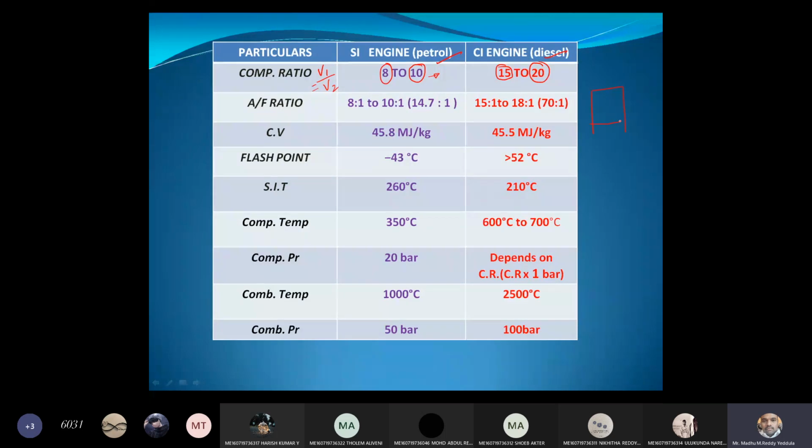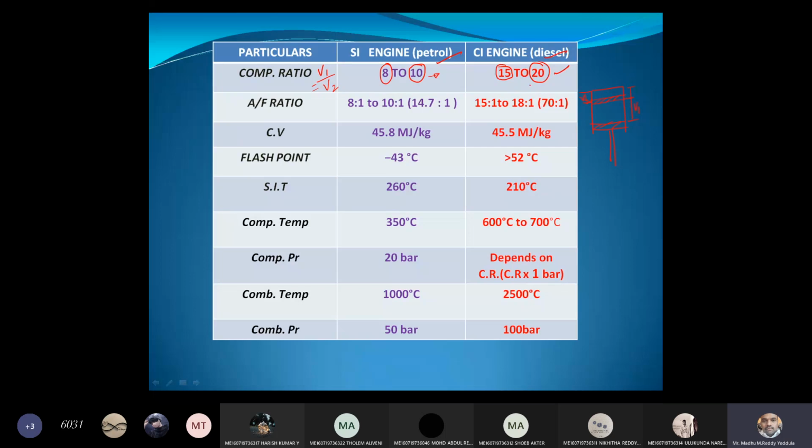This is the start of the compression, and this is V1, and let us say this is the position of the piston at the end of the compression. Now this is V2. This V1 by V2 value is the compression ratio. So the compression ratio is 15 to 20. Because of the high compression ratio, the size will be bigger.